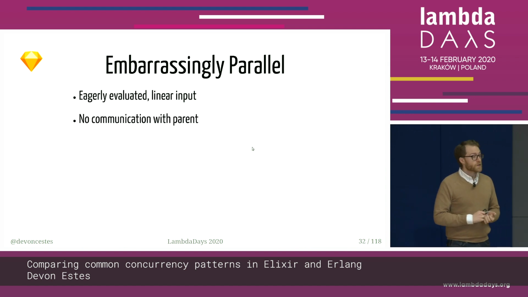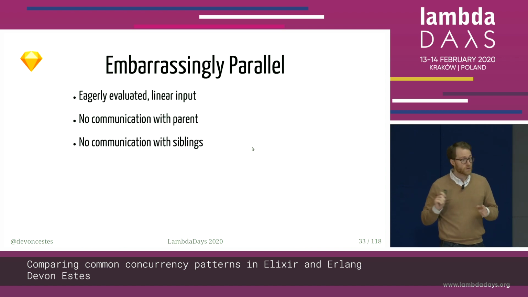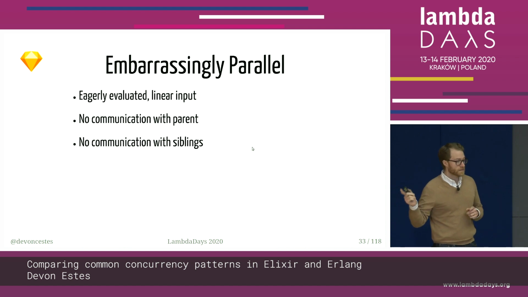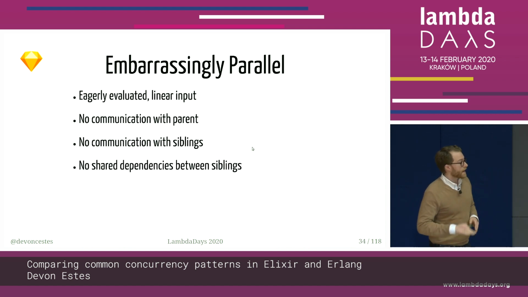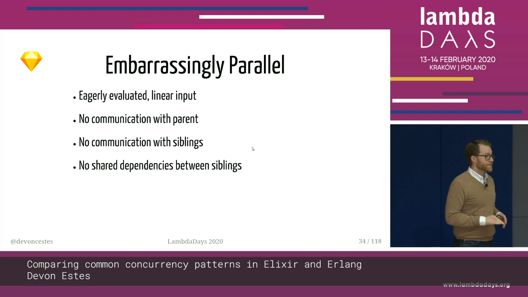We also need to make sure that there's no communication from the child processes back to the parent process. Right? The parent spawns the child, and then the child doesn't send any messages back to the parent. There's also no communication between the siblings. We'll see that in our example, those child processes were not sending messages to each other. They just did their own thing. They were totally independent. And by totally independent, I also mean that there's no shared dependencies between any of those child processes in doing their work.